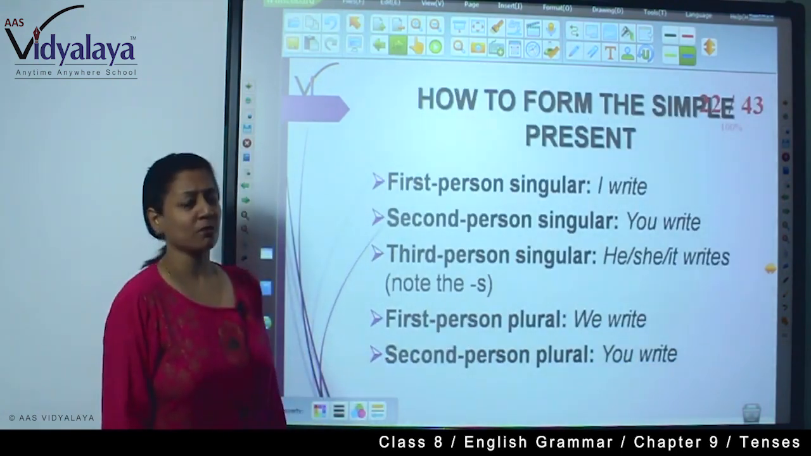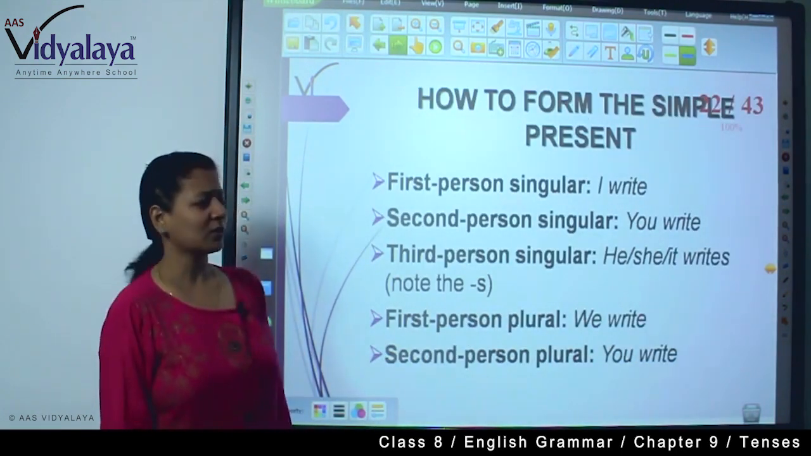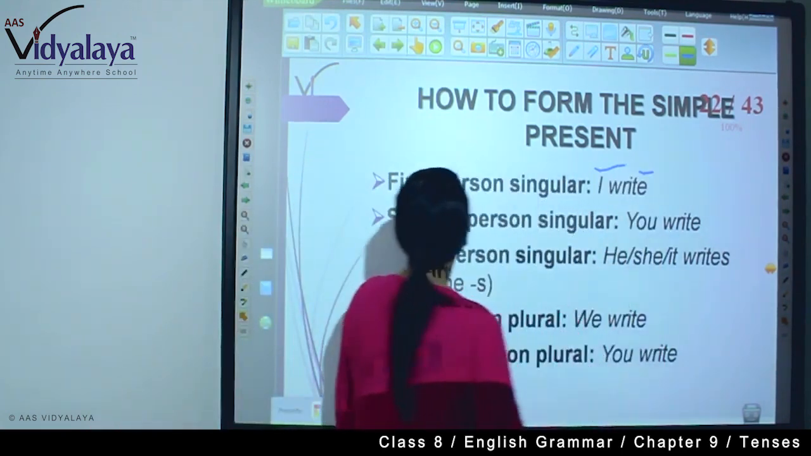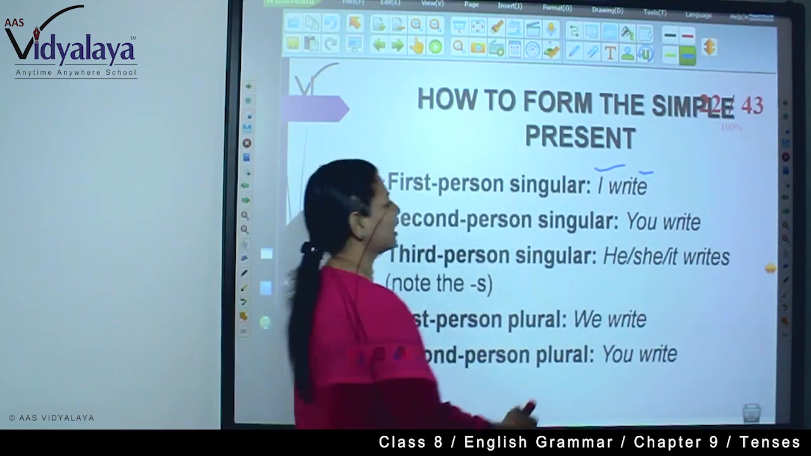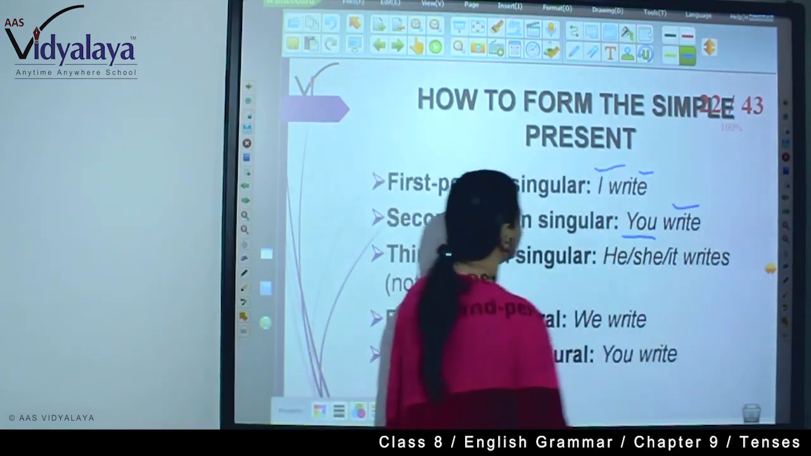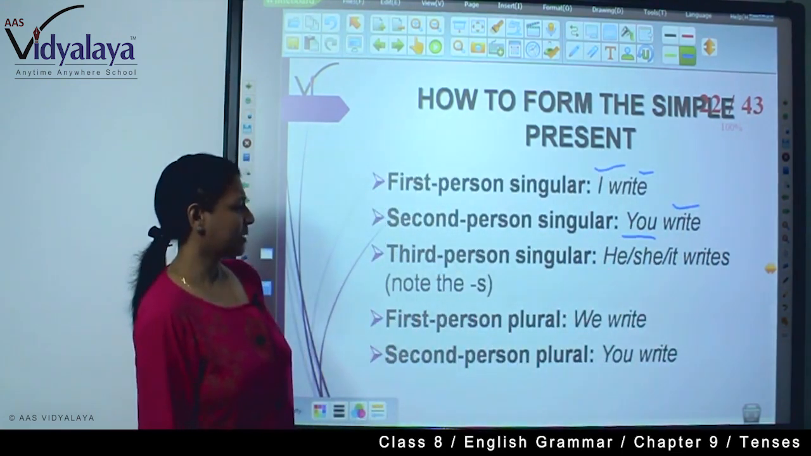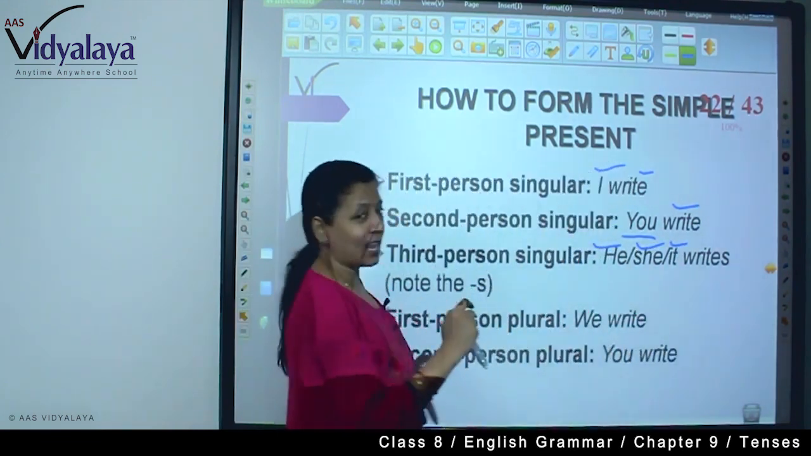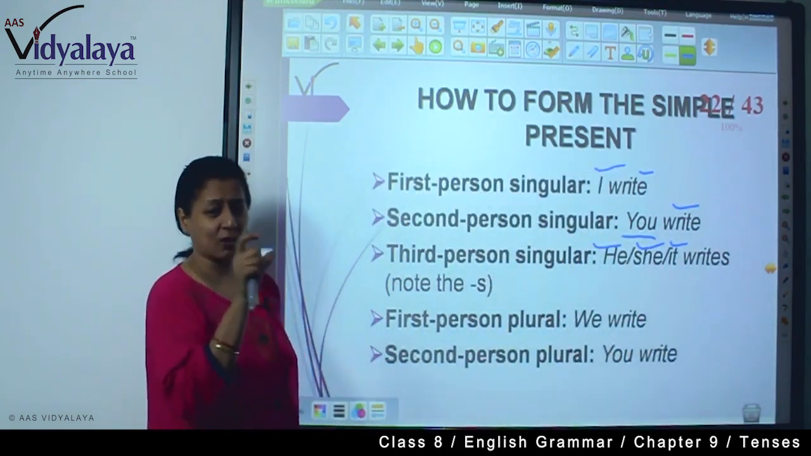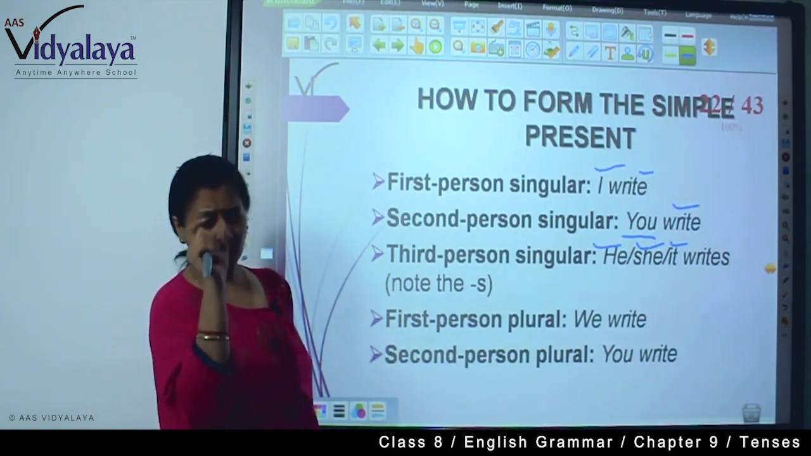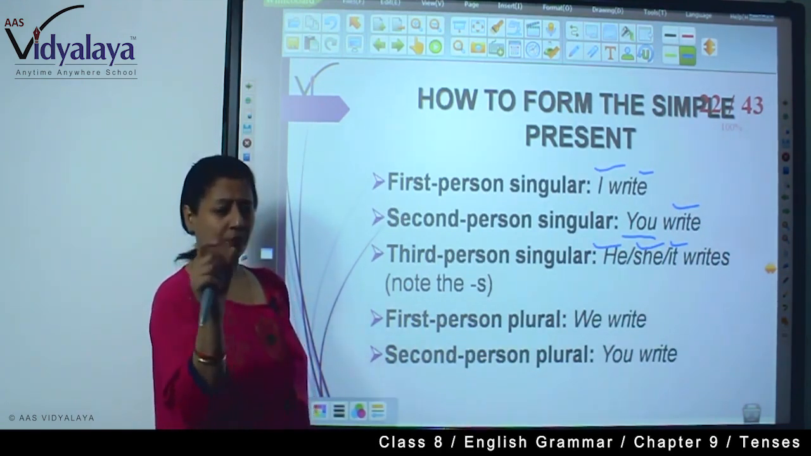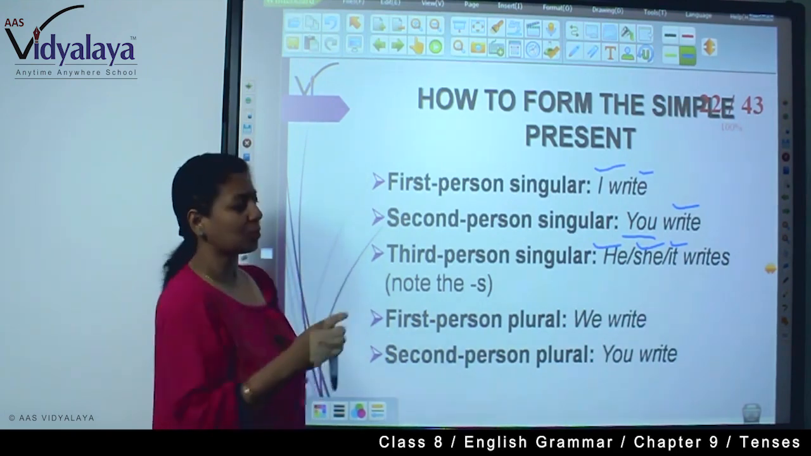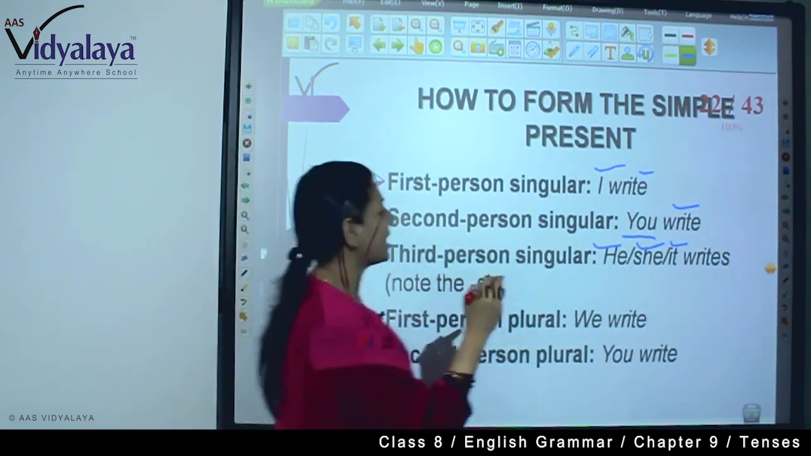Now, how to form simple present? First person singular, as I have said, with I, the root form. Second person singular, you, with the root form of the verb. Third person singular, he, she, it, and you will have to use S or ES according to the rule of writing that word. Here it's write, so we have only added S.